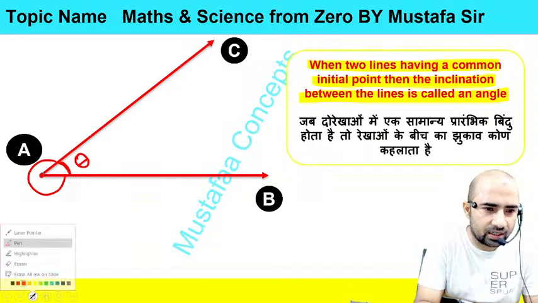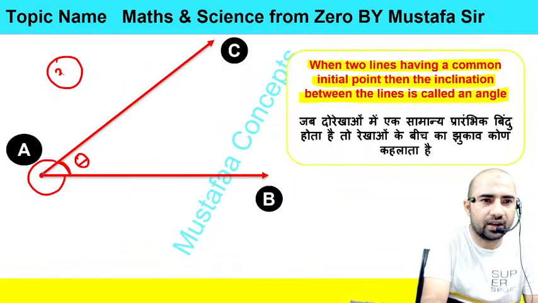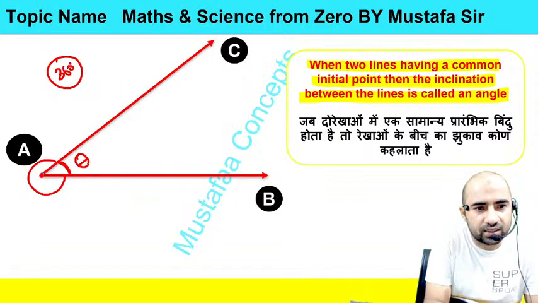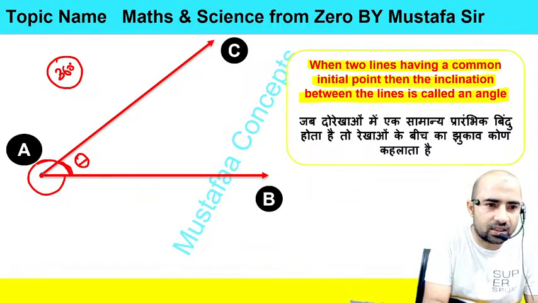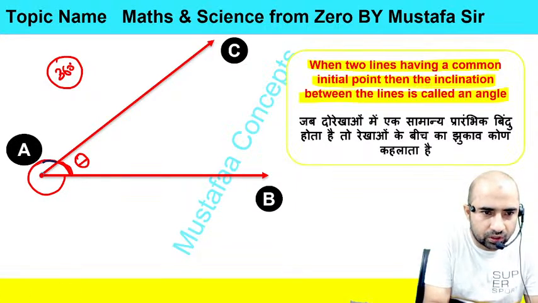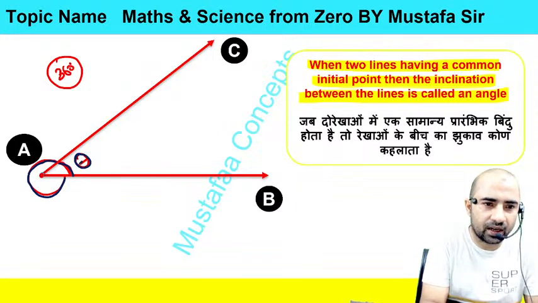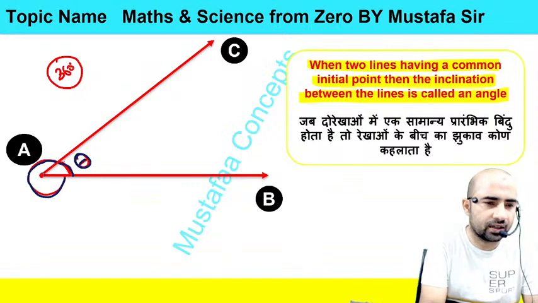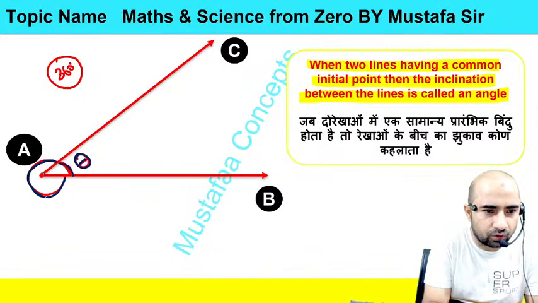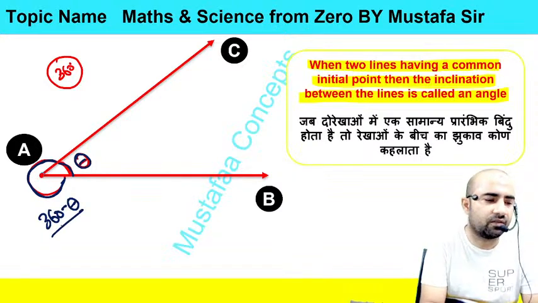You know that the complete angle of a circle is 360 degrees. So if this angle is theta, then this is the minor angle, and this is the major angle. I will change the color, then you will see here. So this is the major inclination, and this is the minor inclination. The minor inclination we have as theta, and this complete angle is 360, so this angle would be 360 minus theta, or you can say that this is the reflex angle.